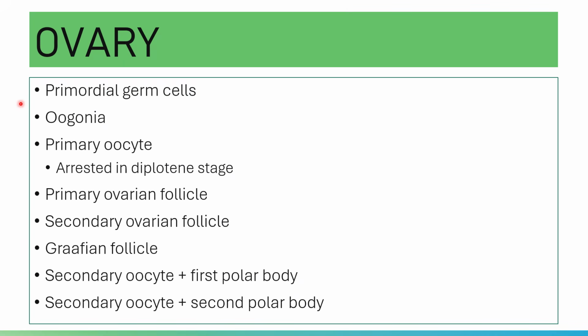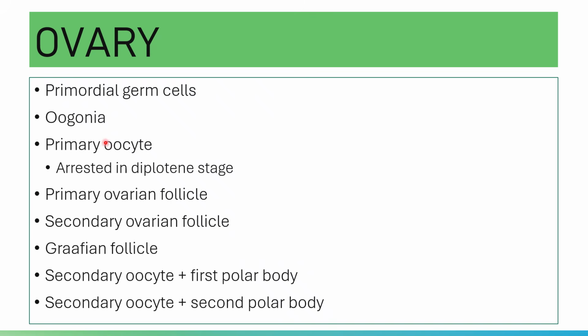Your primordial germ cells migrate from the yolk sac to the gonadal ridge to develop your ovary. They give rise to your oogonia.